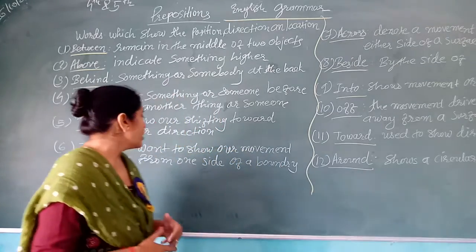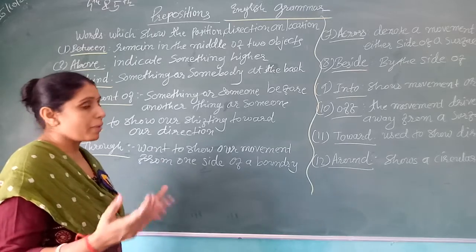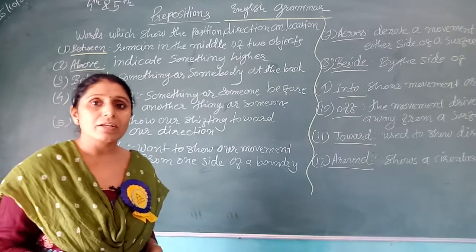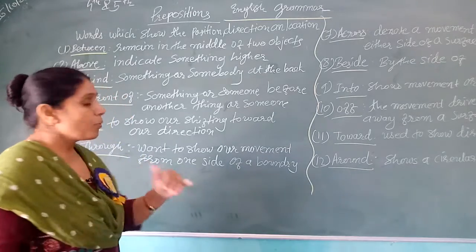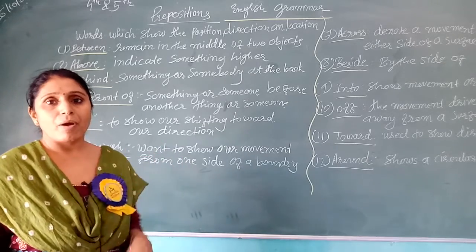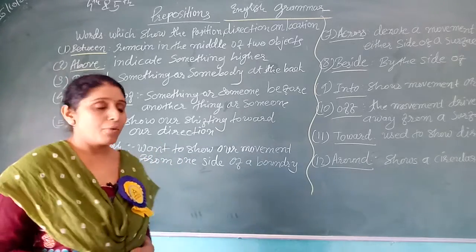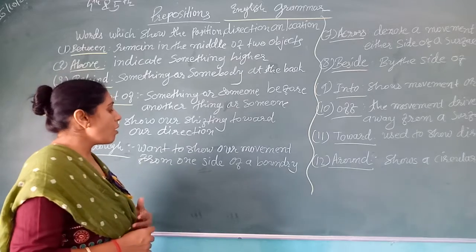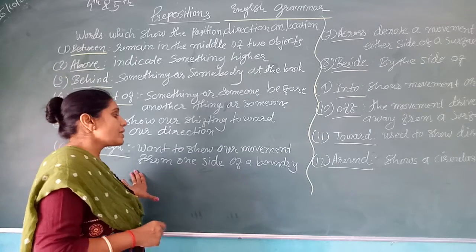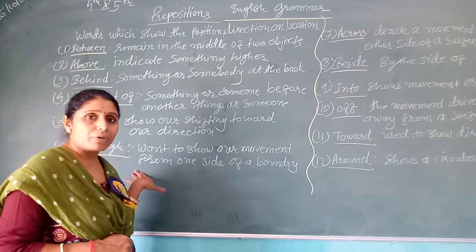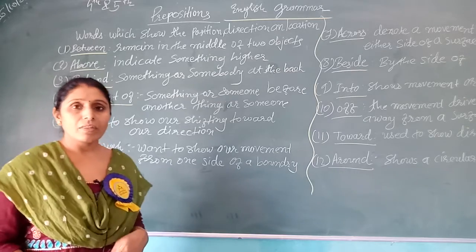We are sitting in this train and we move. Our train passed away from this station, so it shows our movement from one side of a boundary.